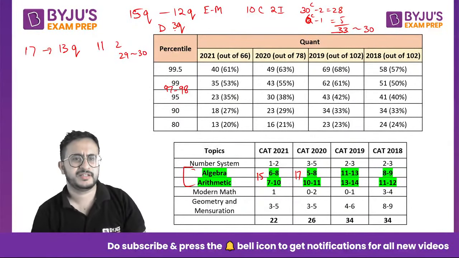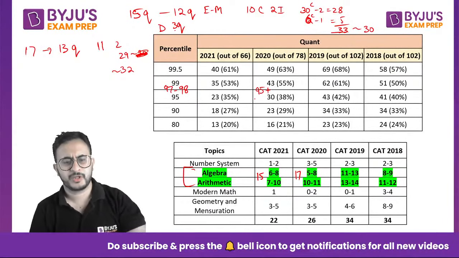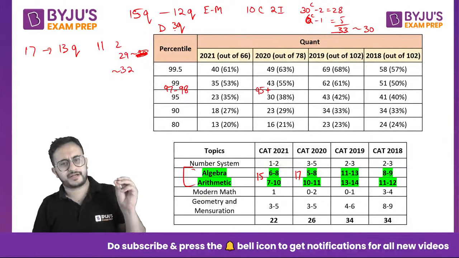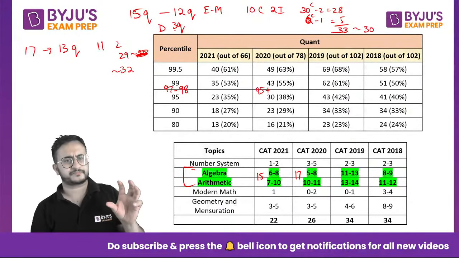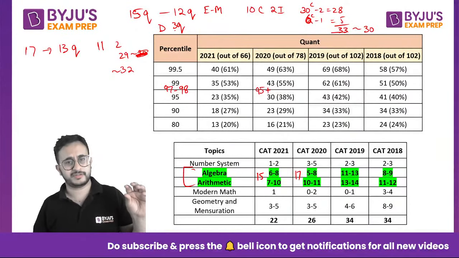So let us say this was 29 plus, let us say, 3 marks a person got from attempting one question, or maybe attempted more questions, got 2 correct and 3 incorrect kind of thing. So let us say someone got around 32 marks in this paper, right? Around 32 is also above 95, so 95 plus percentile. So the moral is that if you cover arithmetic and algebra very well, you cover only these two topics very well to a great extent.